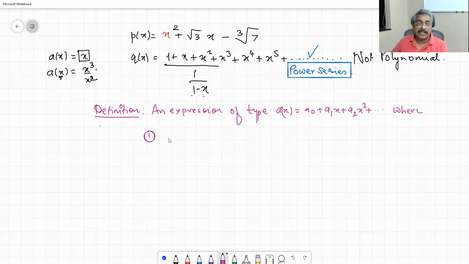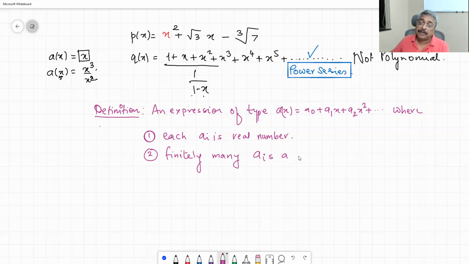First condition is each ai is a real number. Second condition is finitely many ai's are non-zero. Finitely many ai's are non-zero.